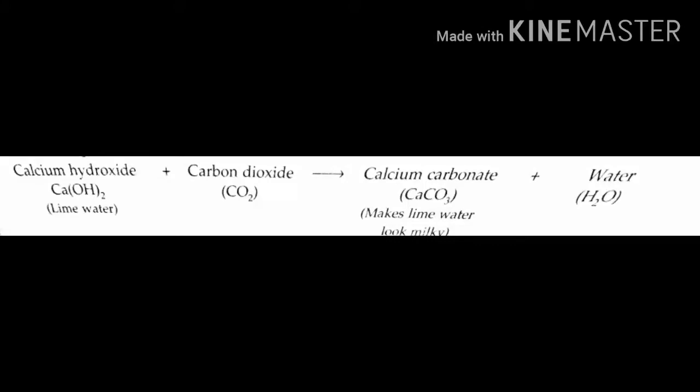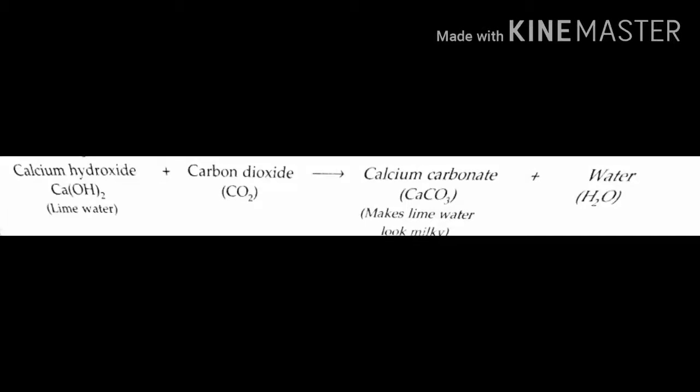We are getting this carbon dioxide from the reaction between baking soda and vinegar. So by this reaction we are getting a new substance called carbon dioxide. We are adding this carbon dioxide to calcium hydroxide. It turns the lime water milky.